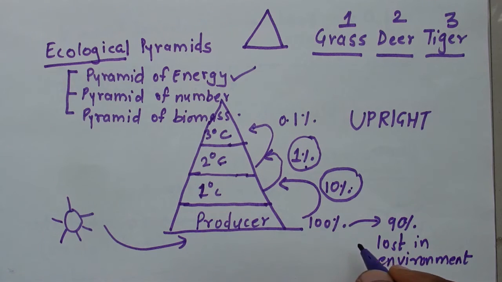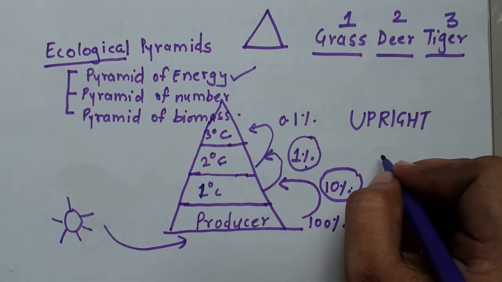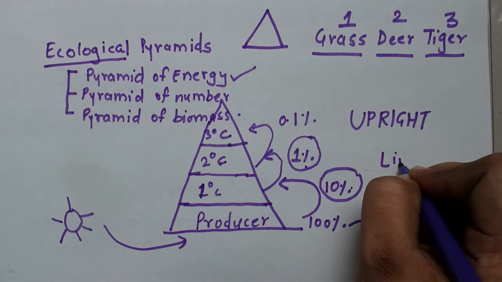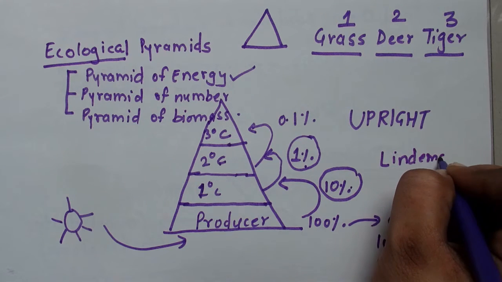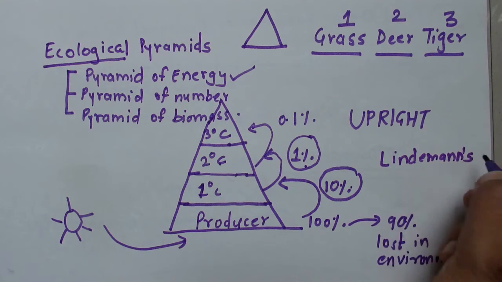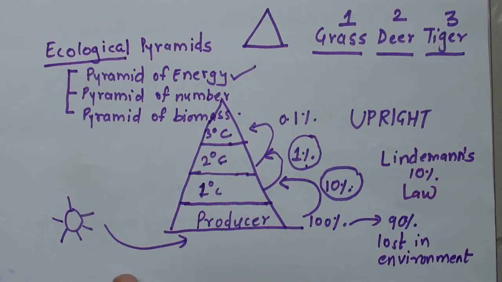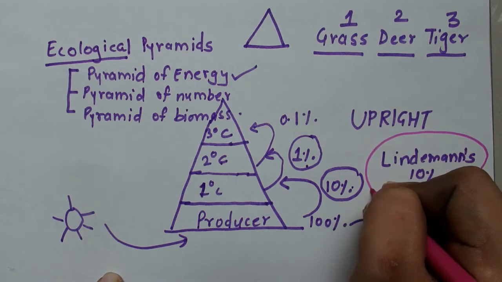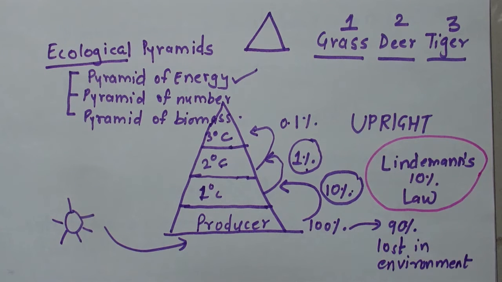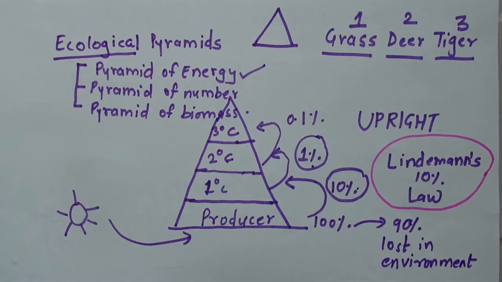Now who said that only 10% of energy will get transferred and 90% will get lost in the environment? This is a law by a scientist known as Lindemann. So this is Lindemann's 10% law.